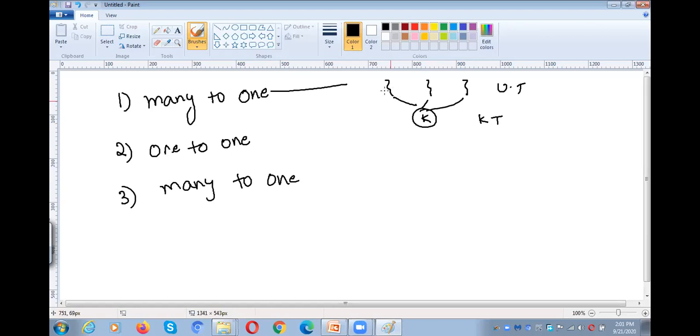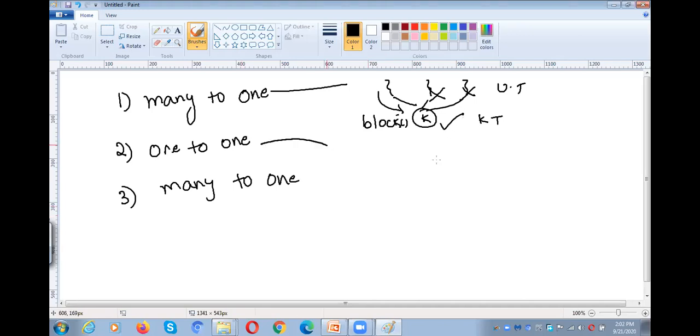What is the problem in this model? If one thread sends a blocking system call, automatically all the remaining threads will be blocked. Why? Because there is only one kernel thread. That is a disadvantage in many to one.